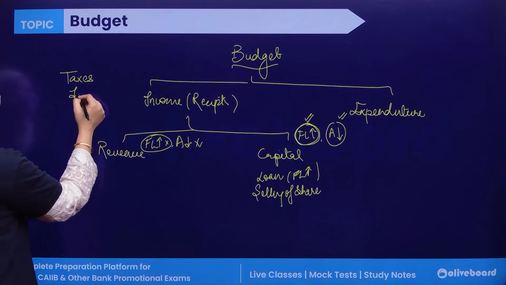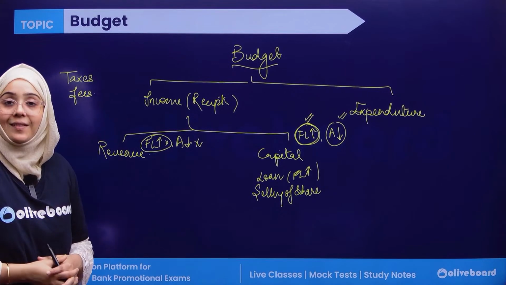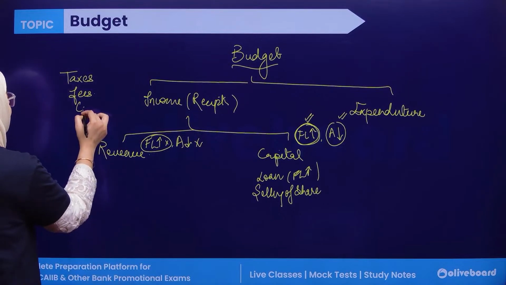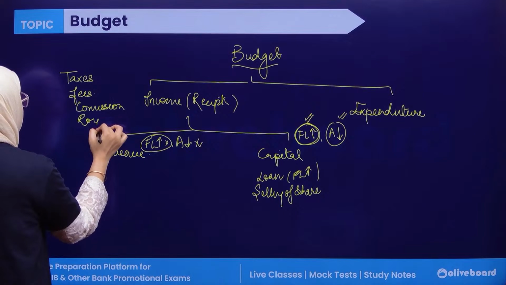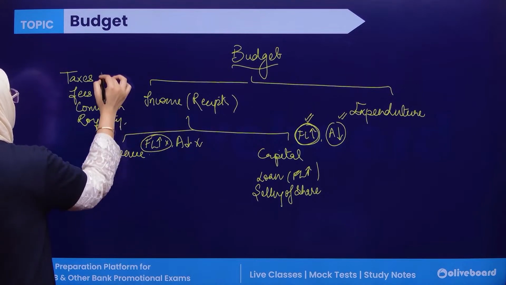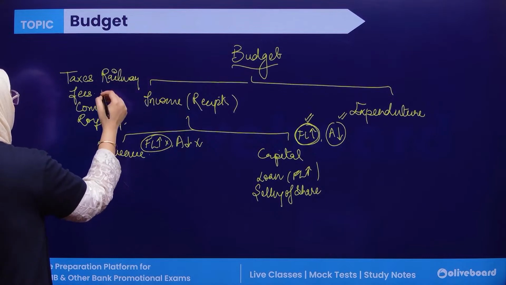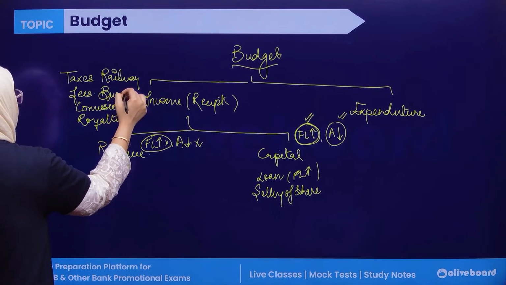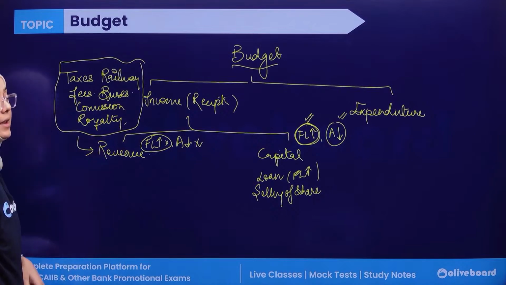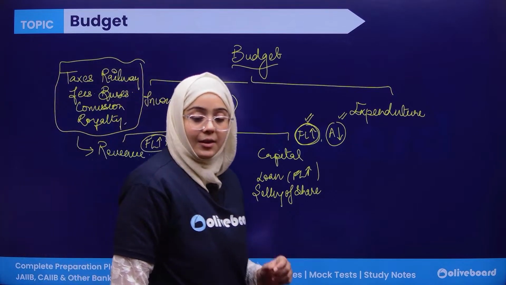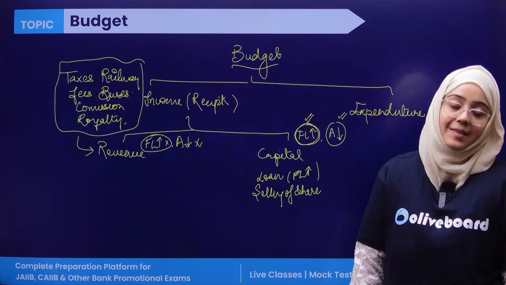For example, fees, exam fees. They neither increase financial liability nor decrease the asset. Like commissions, like royalty, like the government earning from railways, or from buses or transport. So these are all known as revenue income. Why? Because they neither increase the financial liability nor decrease the asset.